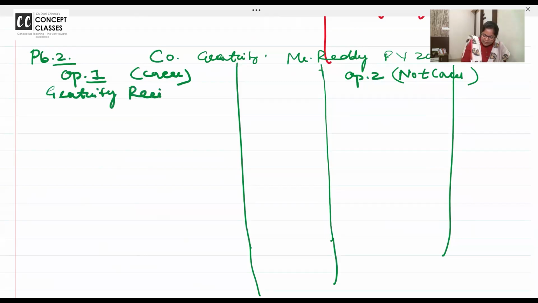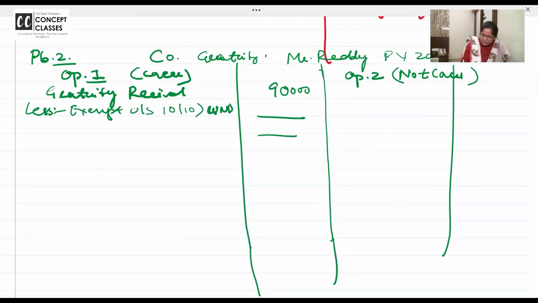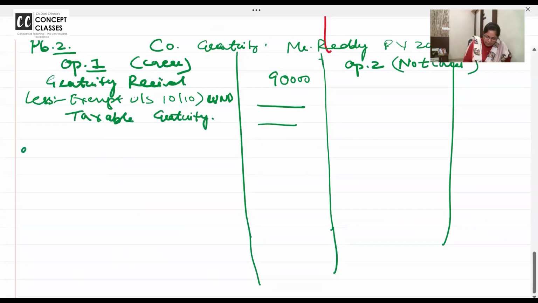Gratuity received. I think little we can go fast because this is just copying. 90,000. Less exempt under section 10 working note 1, taxable gratuity. First one, first bit. Are you all with me? We are now. Acha, 1 minute.